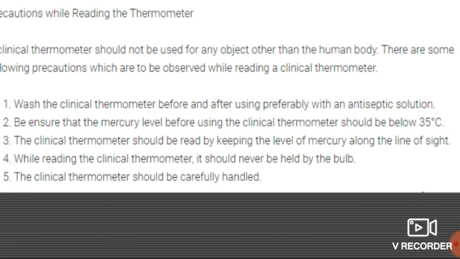The end which has the bulb, you do not touch. You can hold the other end of the thermometer. The clinical thermometer should be carefully handled.